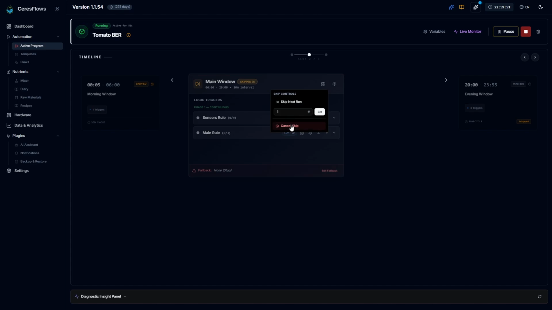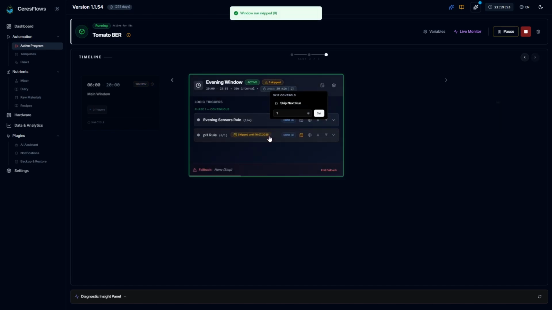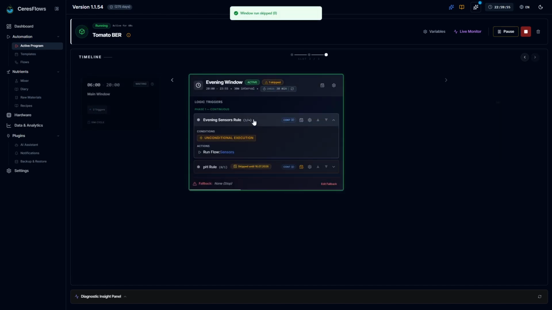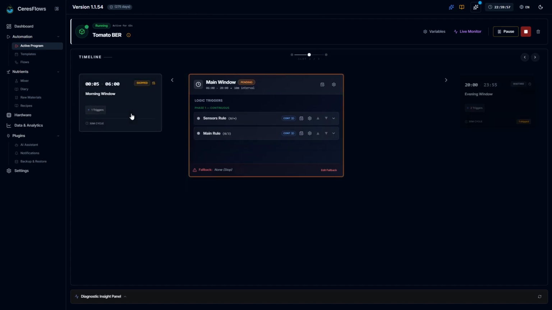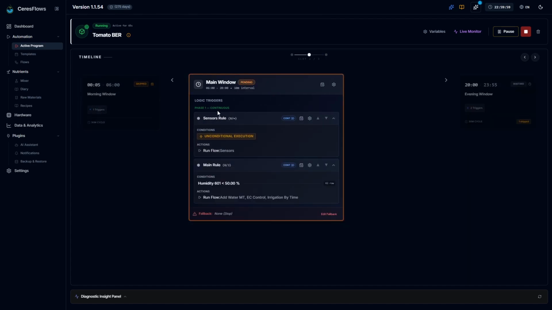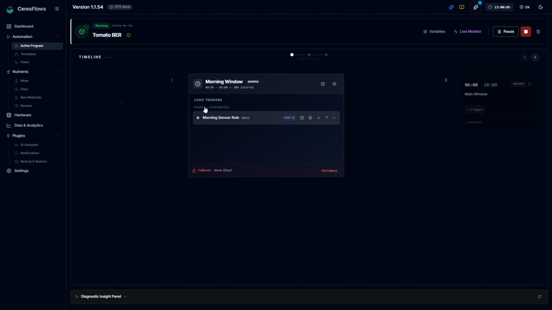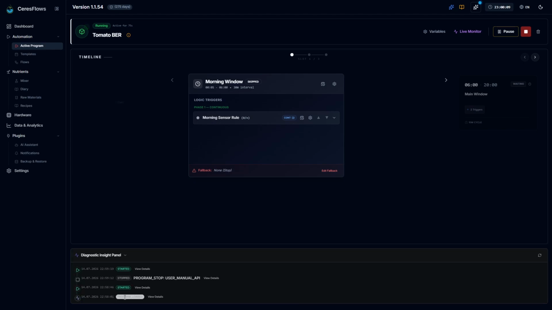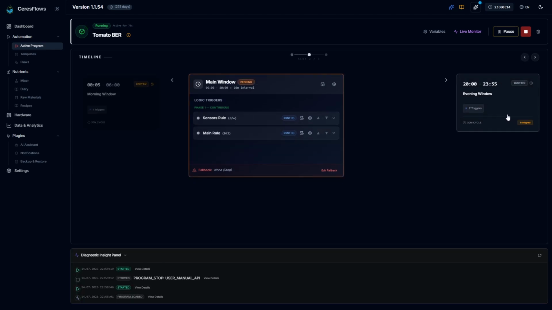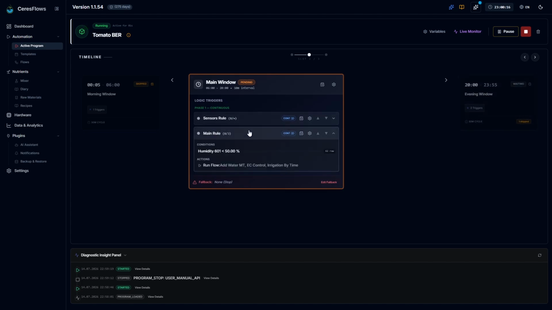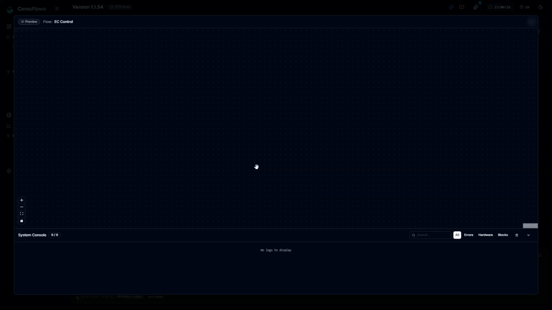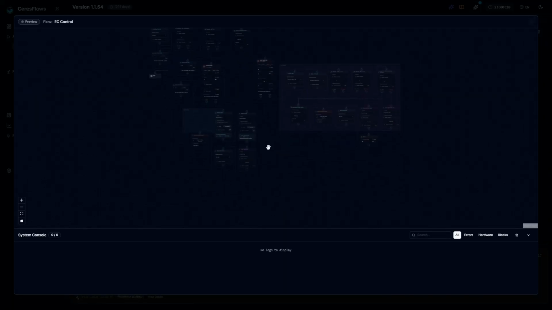At any point, Live Monitor shows execution in real time, how the flow engine moves through each block, what values it reads, which conditions are met, and what decisions it makes, giving visibility into the whole process, not just the final outcome. Once execution ends, Live Monitor automatically becomes history, preserving the complete record. Every block executed, every value measured, every condition and cycle, fully traceable and reviewable anytime.